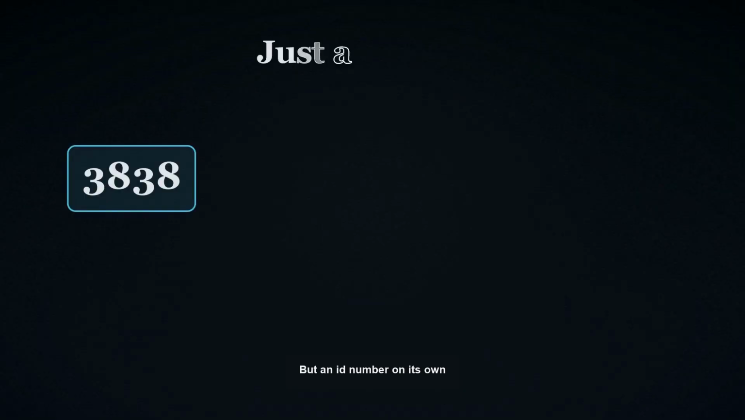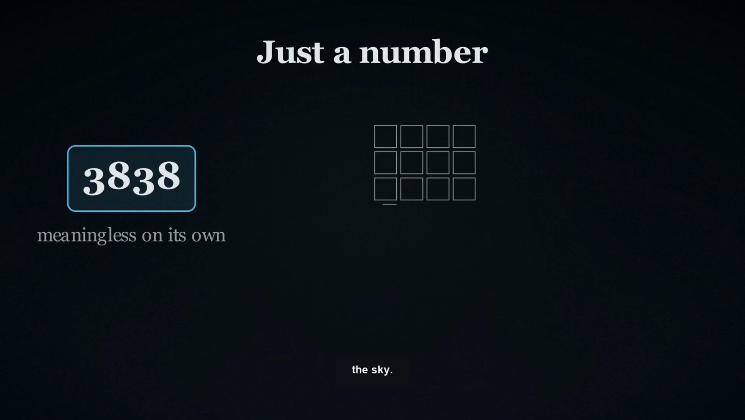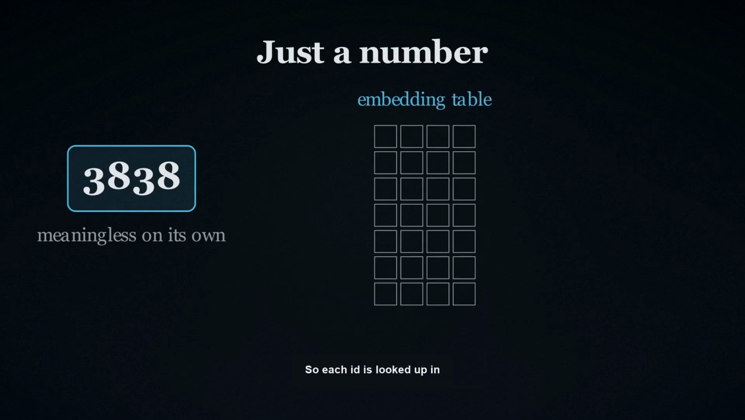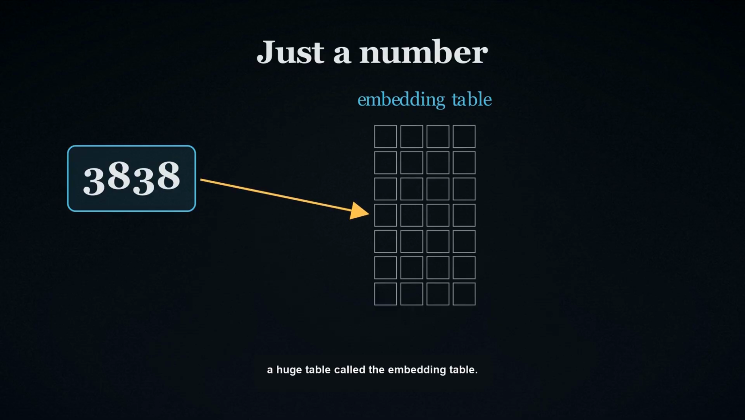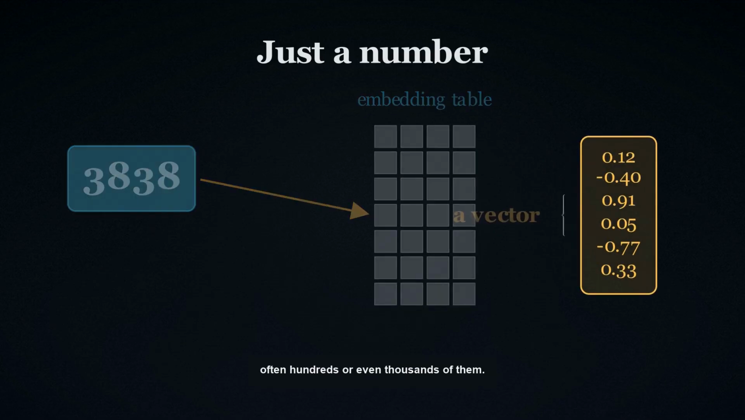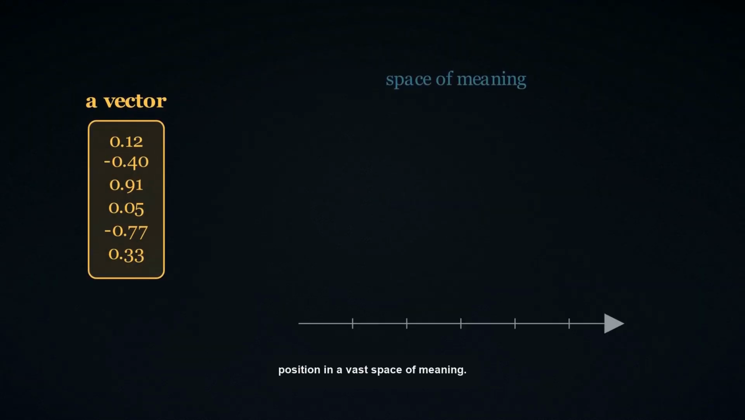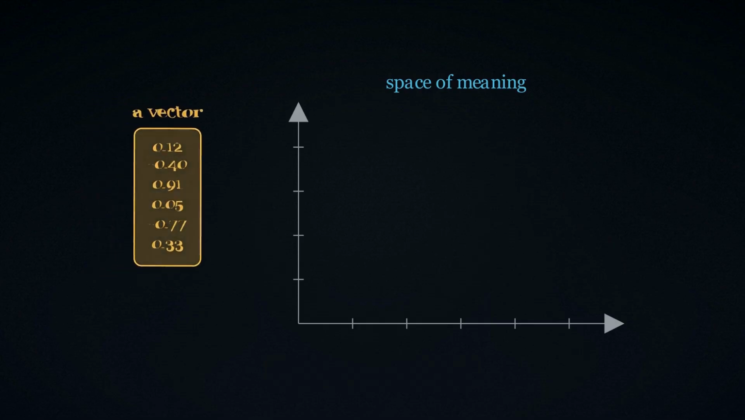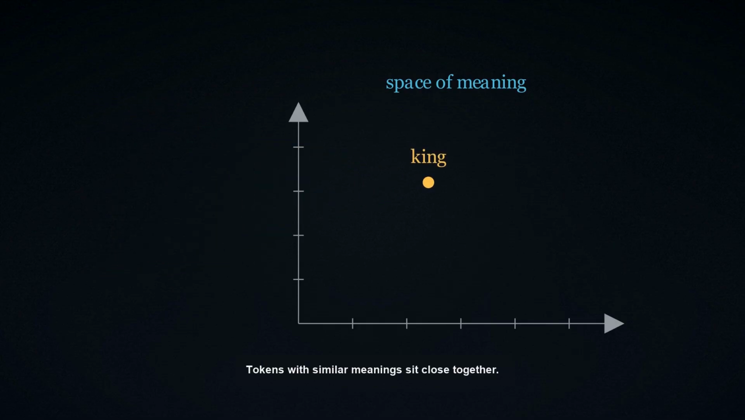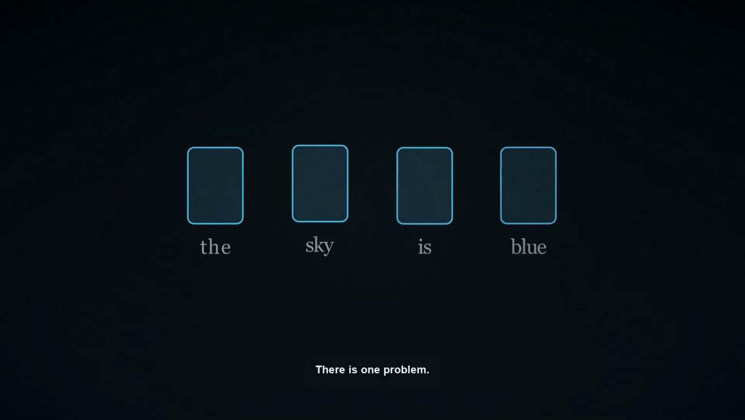But an ID number on its own is meaningless. 3,000 has nothing to do with the sky. So each ID is looked up in a huge table called the embedding table. There, the ID is swapped for a vector, a long list of numbers, often hundreds or even thousands of them. You can picture that vector as a position in a vast space of meaning. Tokens with similar meanings sit close together. King, queen, and prince cluster in one neighborhood. Bicycle sits far away.